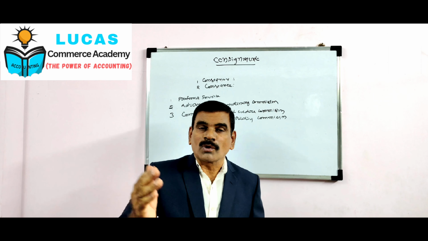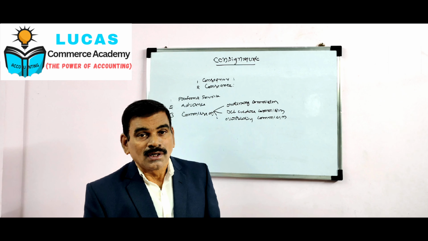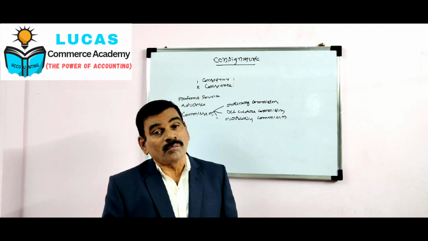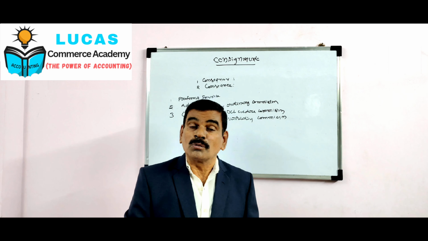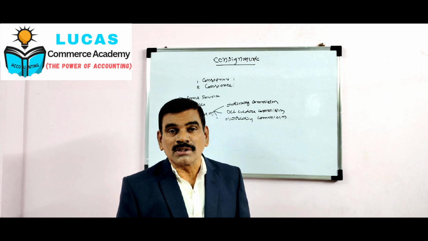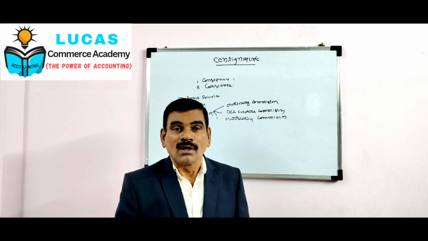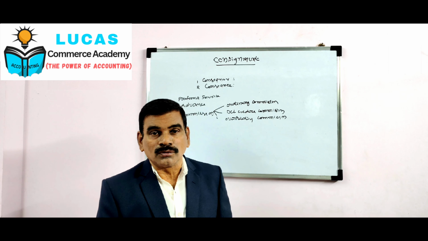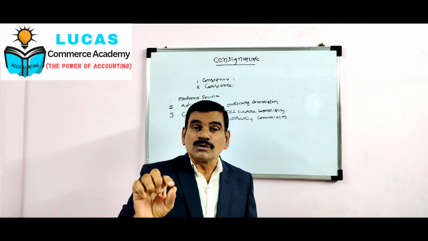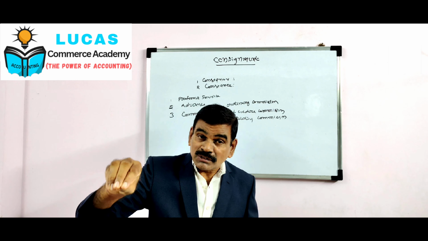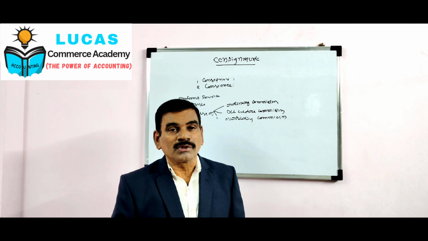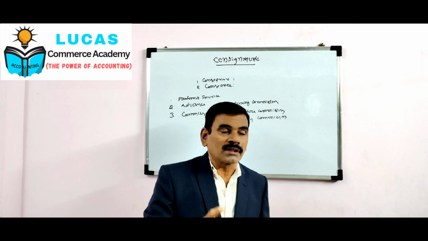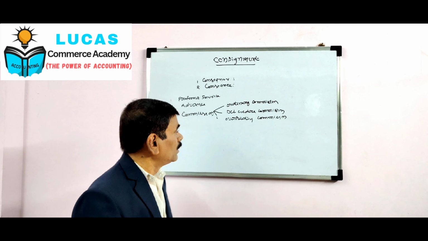For example, we told the consignee to sell a product at 100 rupees. So in Hyderabad, because our product has heavy demand, he sold it at 120 rupees. The commission given on that excess 20 rupees is called overriding commission. That excess 20 rupees is called surplus. So surplus equals actual sales, that is 120, minus sales at a specified price, 100, equal to 20 rupees, on which the overriding commission is calculated. So overriding commission is always calculated on surplus.